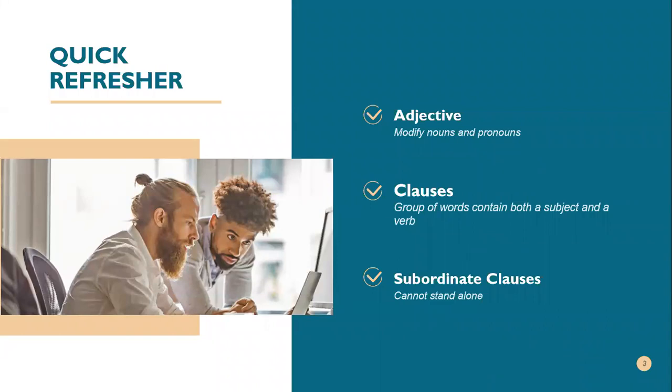And clauses. Clauses, group of words contain both subject and a verb. There are two kinds of group of words. One is group of words without subject and verb, which is called phrase. But the group of words which contain both subject and verb, it's called clause. I hope you understand. You understand? Clauses and phrase, both are group of words.